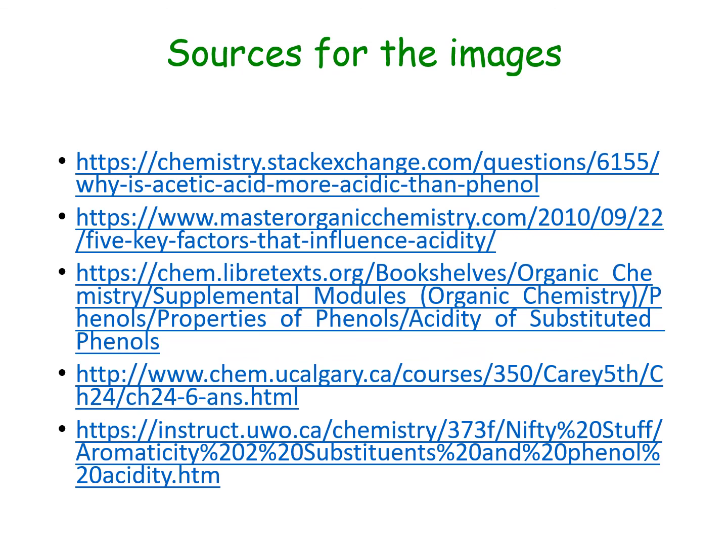And because it is only unionized drug which gets absorbed into the body, if you know the ionization of a particular drug at different pH values in the GI tract, you will be able to know from which site that drug will get absorbed. So this will help in formulation as well as studying all the biopharmaceutics.